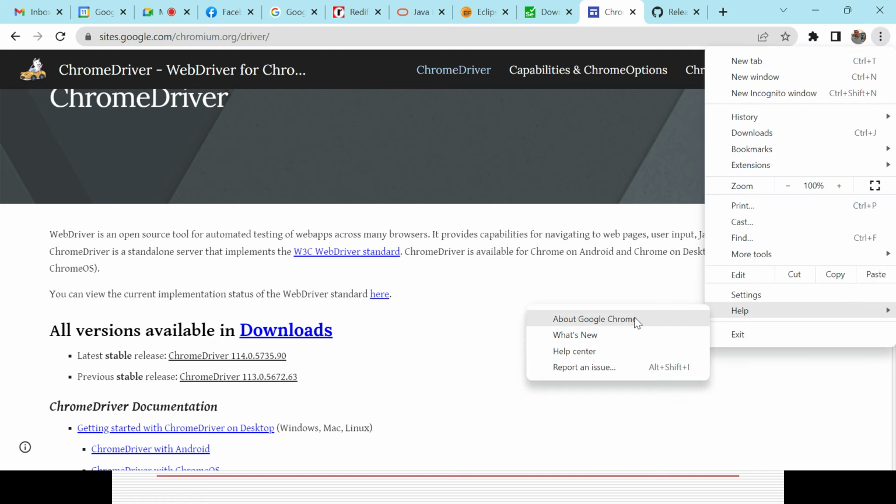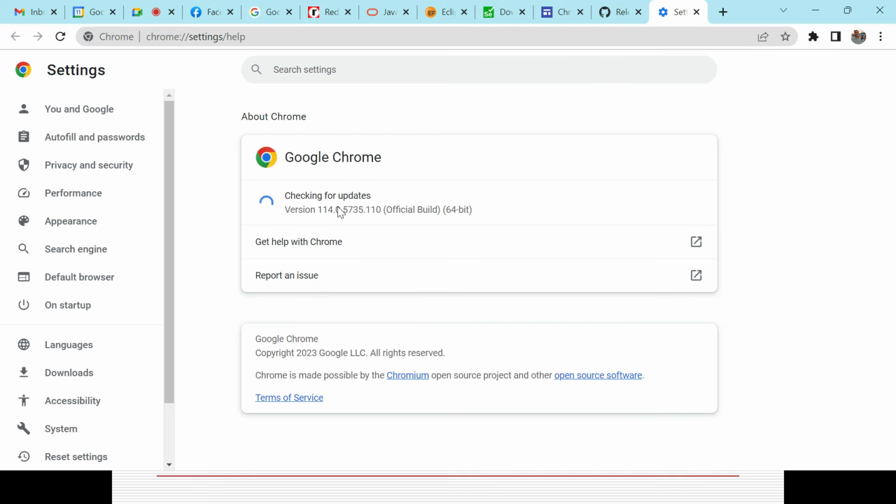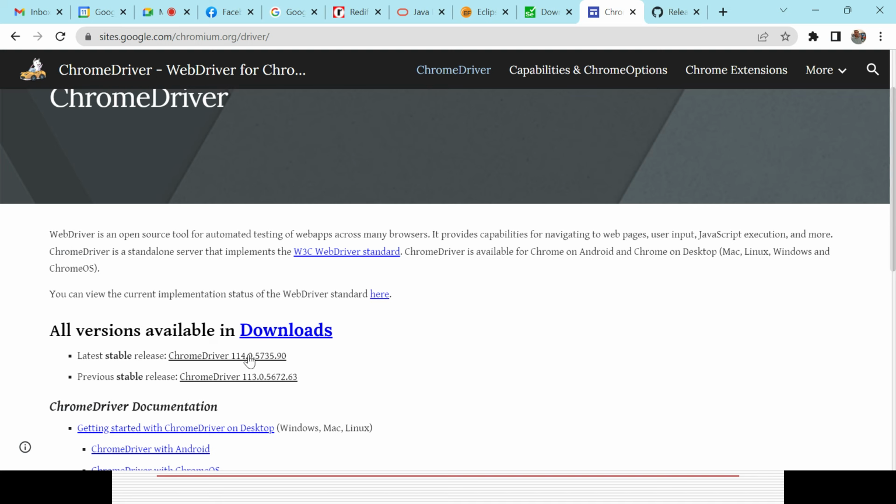Click on Help, click on About. So you could see the version is 114. Forget about the remaining part. That is the main version. The other digits are no worry. So 114. You need to download it for 114 only. You could see, right? In case it's 113, you need to download that one. Click that one. Otherwise, it will not work.